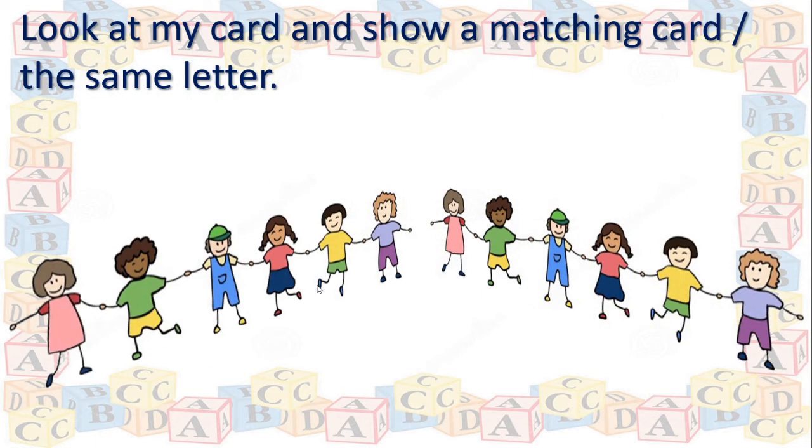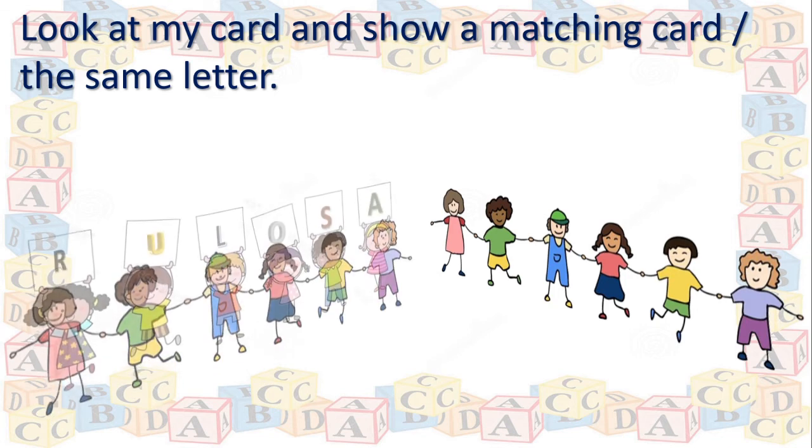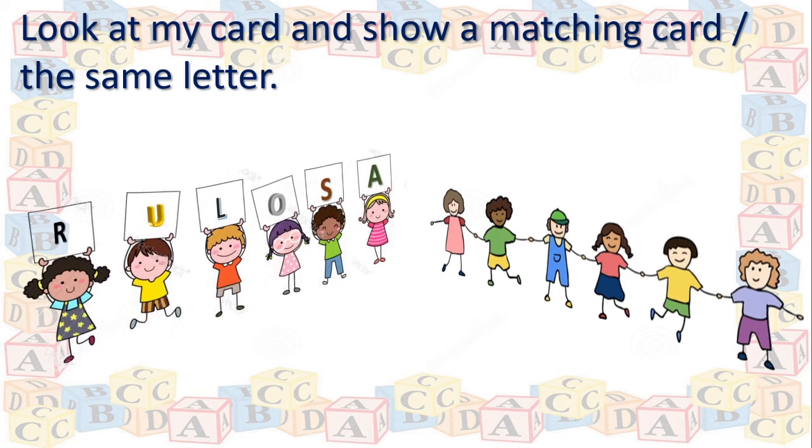Yes, here so many children are gathered to play a game. Look at my card and show a matching card. The same letter means here some children will use capital letters and some children will use small letters. Okay, we'll see the first line. Yes, these children are showing capital letters.